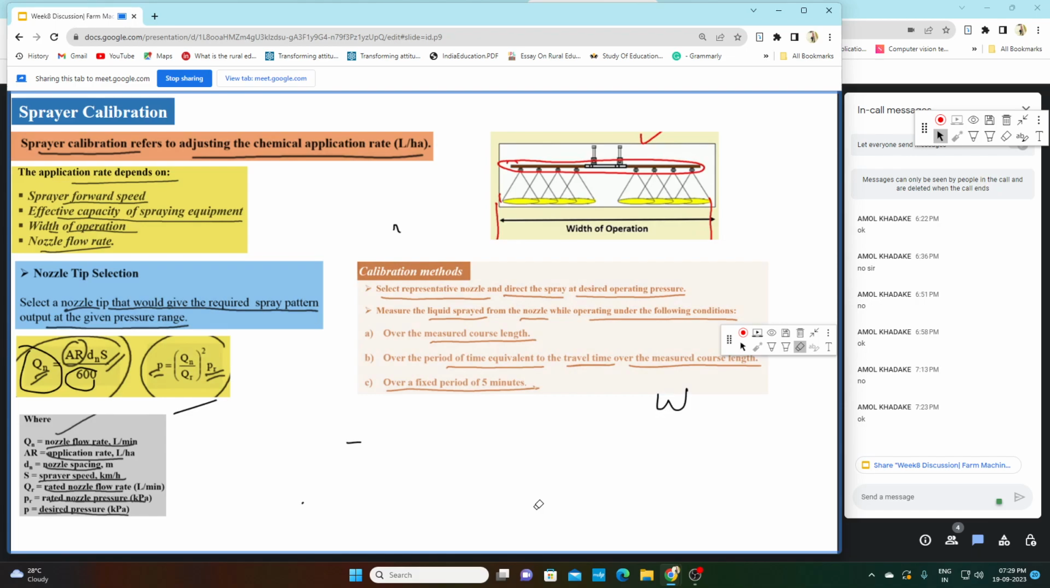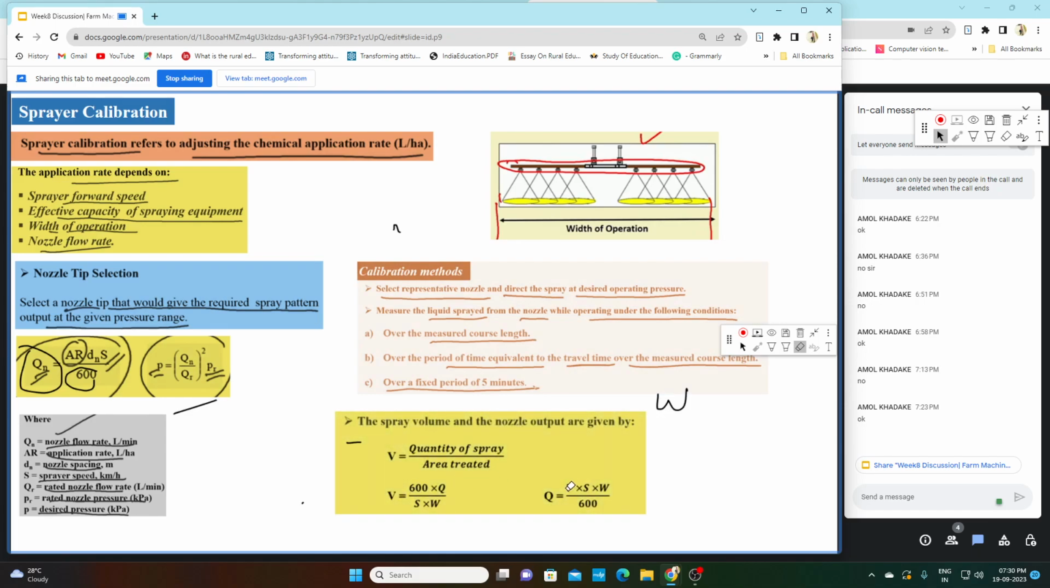Now we have a calibration method. Nothing new, same formula. Whenever we are talking about calibration, we have to find AR, not Qn. We have to find AR, or application rate. AR can be found out by the same formula, Qn into 600 divided by dn into S. Same thing they have done here.